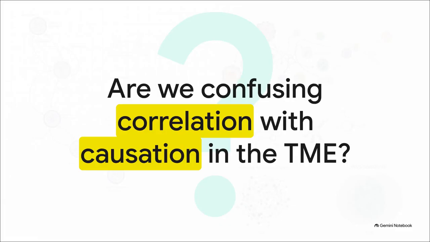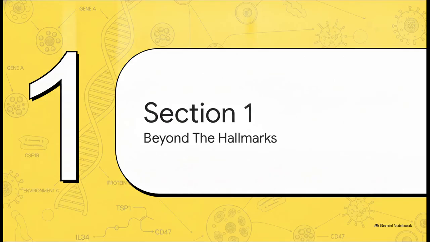For decades now, the biomedical community has leaned heavily on these incredibly powerful, yet mostly descriptive, frameworks to study cancer. I mean, we can sequence genomes, we can map out cellular structures, and we can pinpoint literally thousands of associated biomarkers. But here's the absolute kicker. Do these observations actually tell us why a tumor progresses? Or are they just showing us how it looks at any given moment? Basically, are we confusing mere correlation with actual causation inside the hyper-complex tumor microenvironment? Let's explore that in Section 1, Beyond the Hallmarks.